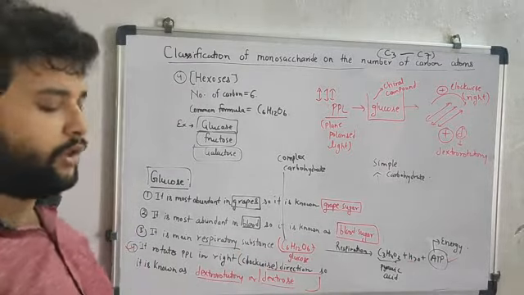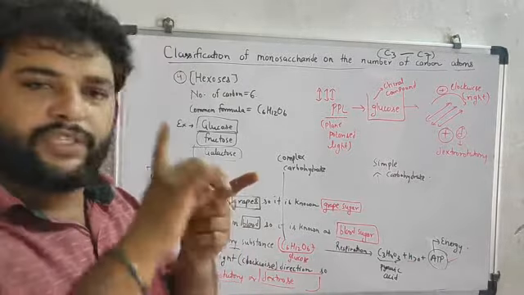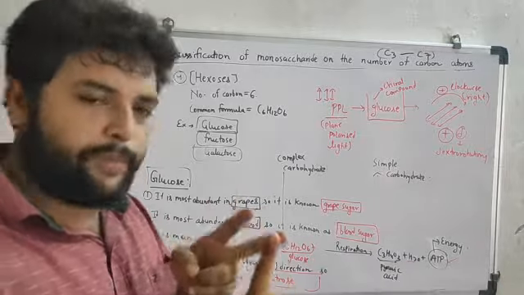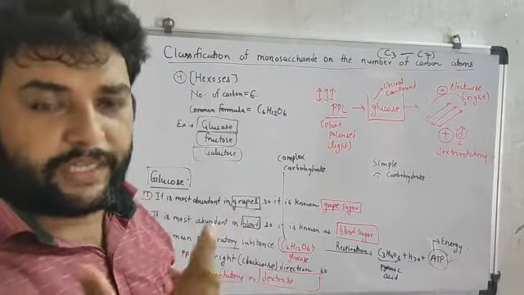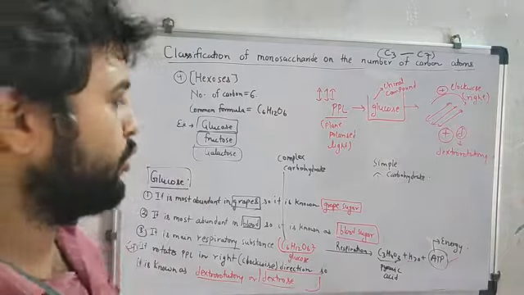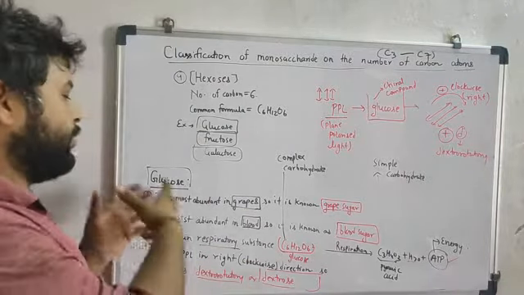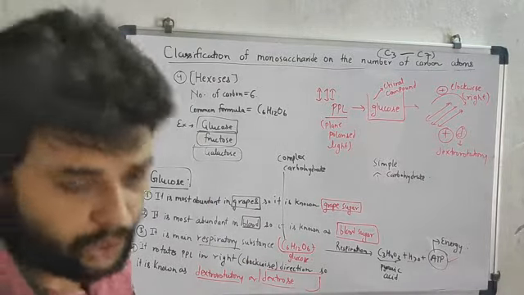So glucose can also be called what? First, grape sugar. Second, blood sugar. And third, it can also be called dextrose. These are some important points that we have to learn from this glucose section.